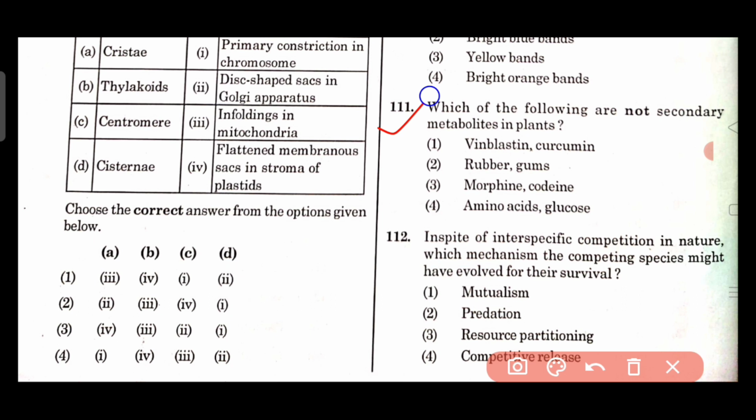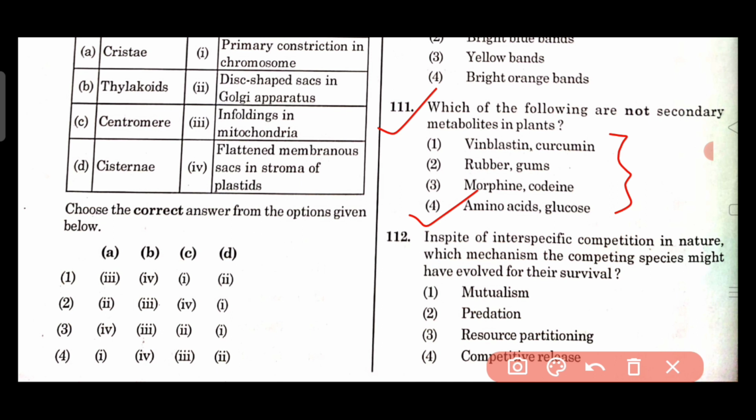Question number 111. Which of the following are not secondary metabolites in plants? So what do you mean by secondary metabolites? Secondary metabolites are the secondary products or organic compounds that are produced by bacteria, fungi or plants which are not directly involved in the normal growth and development. So, in all these options, amino acids and glucose are the primary metabolites. So, the correct answer is amino acids and glucose, that is option number 4, are not secondary metabolites in plants.